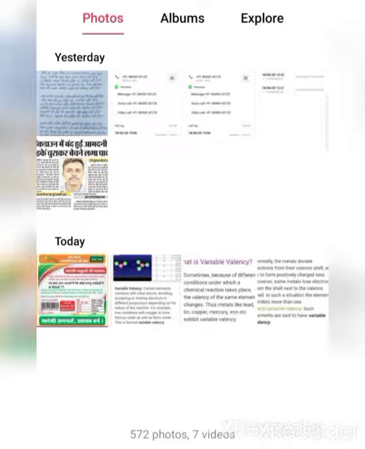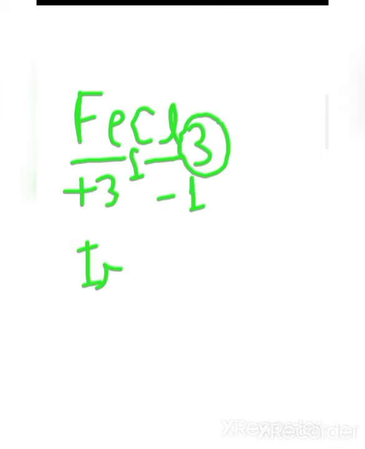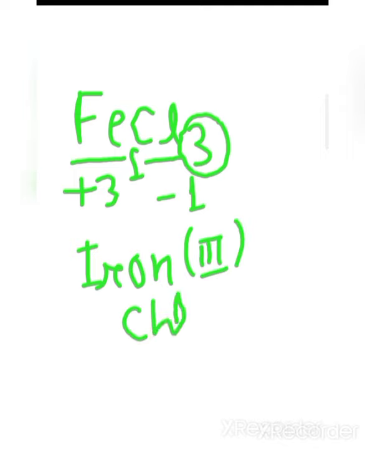Okay, now FeCl3, Fe and Cl, two parts. This one is the cation and this one is the anion. What is the valency of Fe? The number of Cl atoms means the valency of Fe is plus 3. And what is the number of Fe? Minus 1. Fe plus 3, so it can also be named iron. The valency of iron is third. And Cl is named chloride.